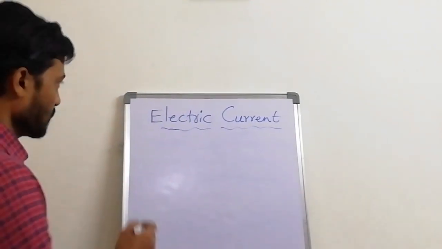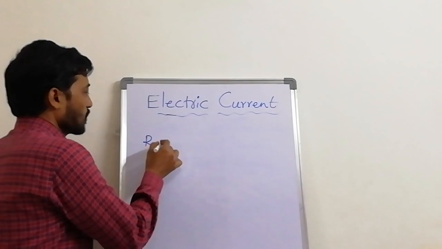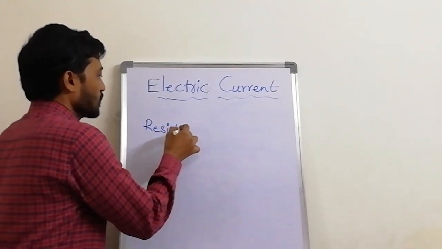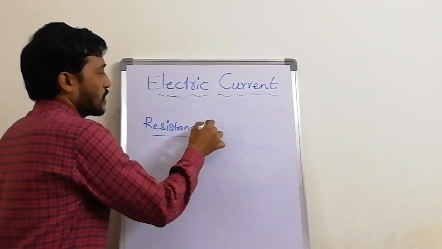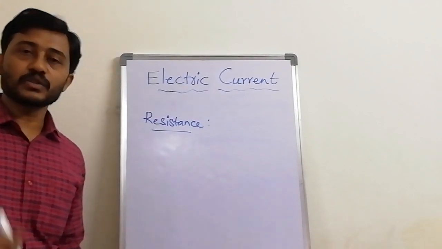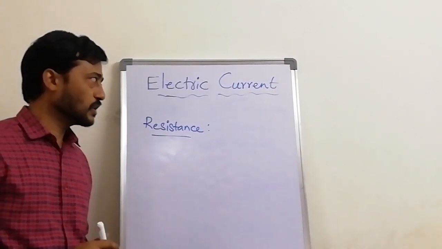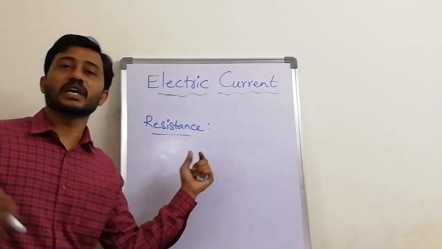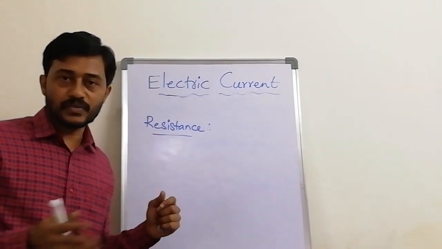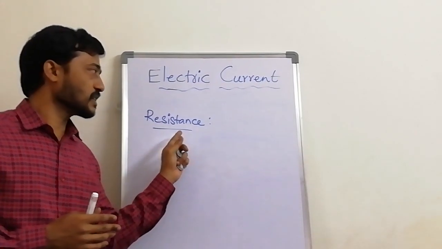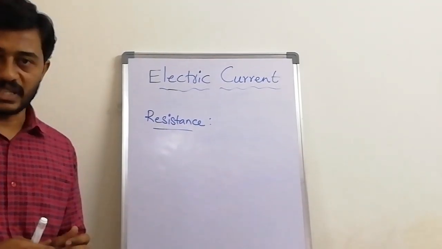Resistance is nothing but which is going to stop the electrons. Resist means stop. Some materials may not allow the electrons easily or freely. Such materials are called resistance materials.